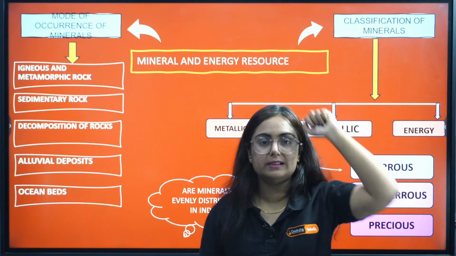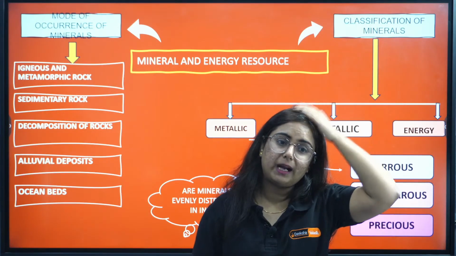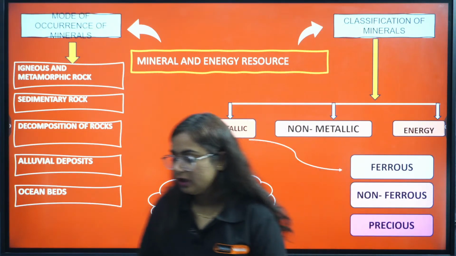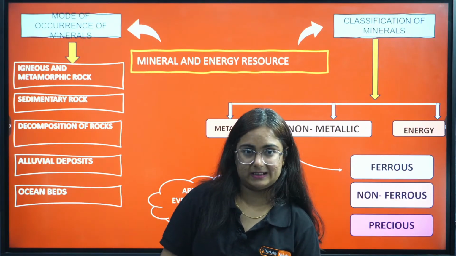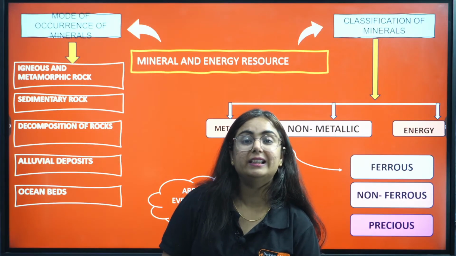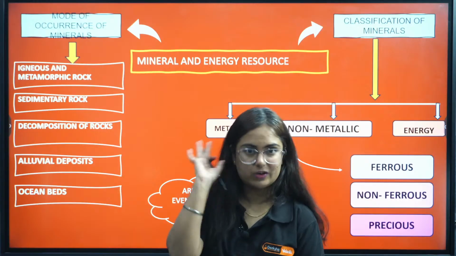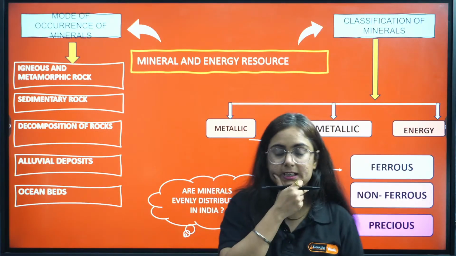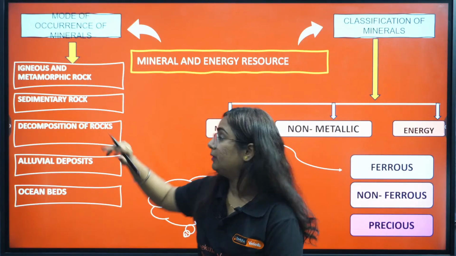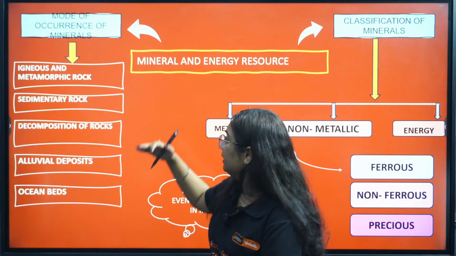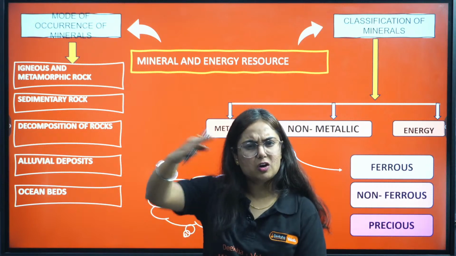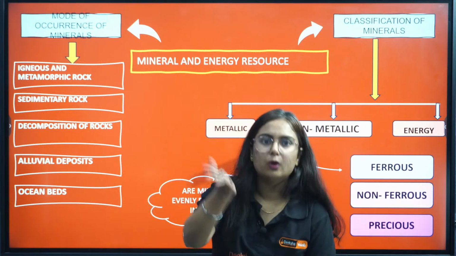So basically what are minerals? The first thing that should come to our mind is, bhai, what are minerals? They are naturally occurring homogeneous substances that we find beneath the earth's surface or in the rocky streams. So they are found in igneous and metamorphic rocks. Then we find them in sedimentary rocks, in decomposition of rocks, alluvial deposits and ocean beds, because beneath the water in the ocean there are also rocks.